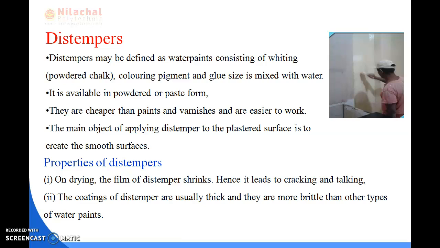The coatings of the distemper are usually thick and they are more brittle than any other types of water paints. We have three types of coatings, and we'll be reading about them in the next slide. First is preparation of the surface, primary coat, and the coats of the distemper. There are three types of coatings of distemper. We'll be reading about that, and they are usually thick and more brittle than any other type of water paint.